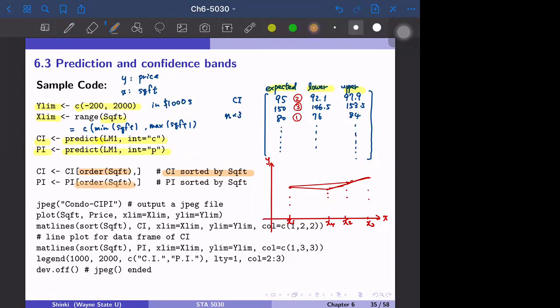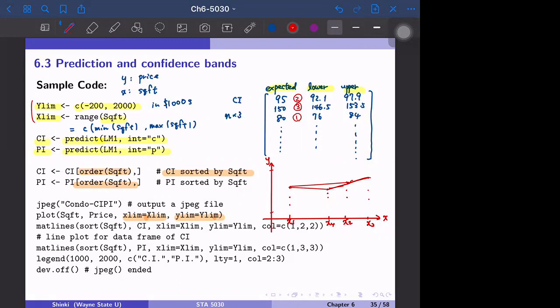Then after that, the code is, okay, this is just a function to save the output to a JPEG file. Then we plot. Plot is just the usual scatter plot function of square footage and price. Then we specify the X limit and Y limit. We will overlay multiple graphs, so we have to use the same X range and Y range to have a consistent scale. We have to specify this every time.